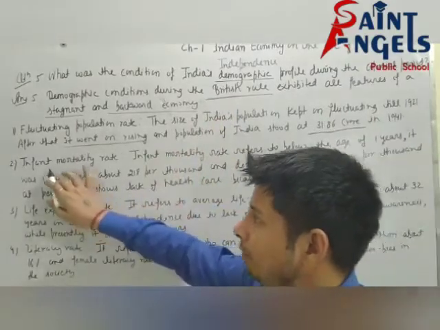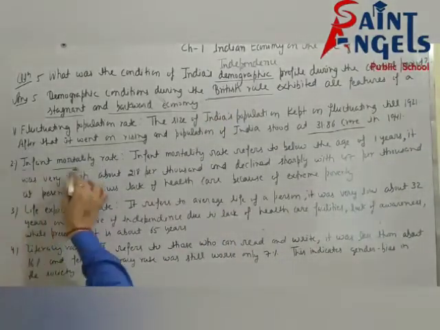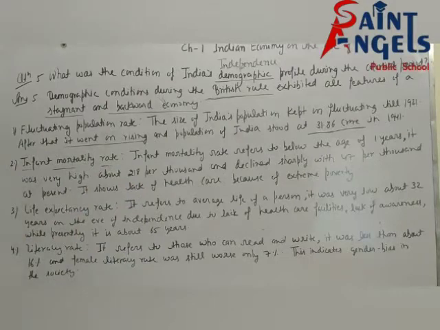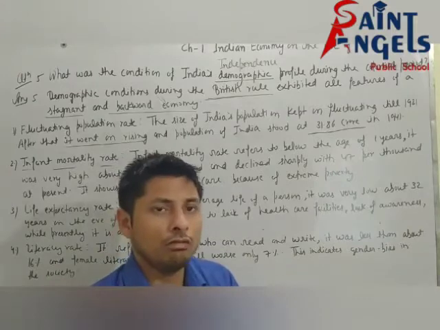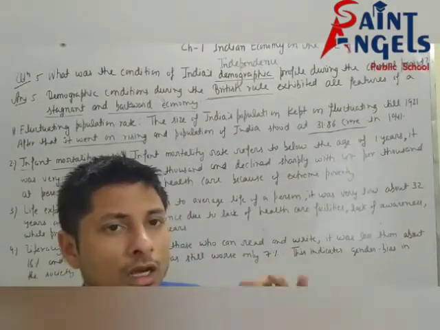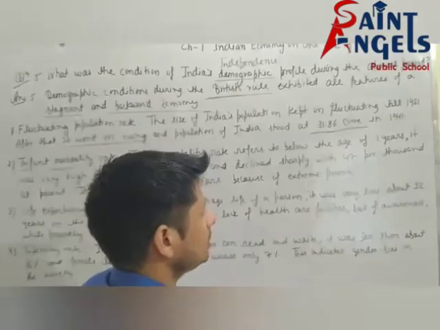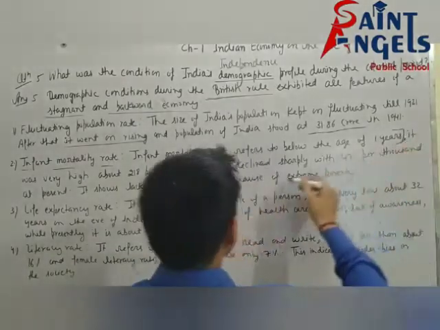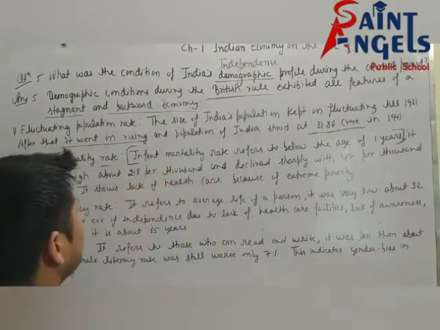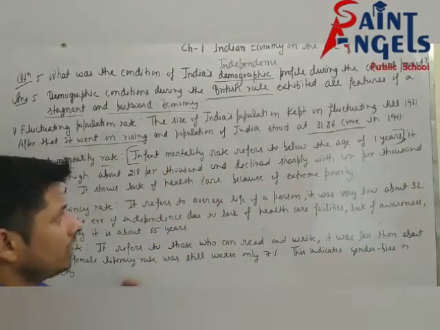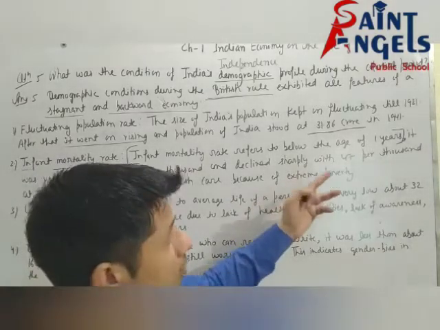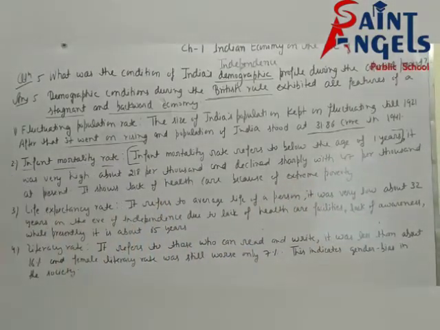Next point, infant mortality rate. First of all, what do you mean by infant mortality rate? Infant mortality rate refers to the mortality rate below the age of 1 year. So this is the definition of infant mortality rate. Infant mortality rate refers to deaths below the age of 1 year.